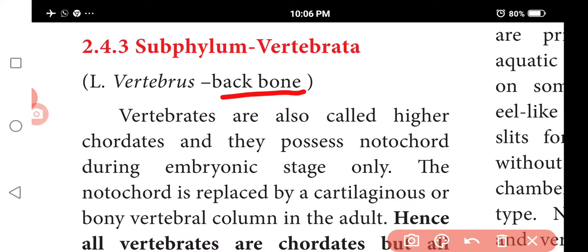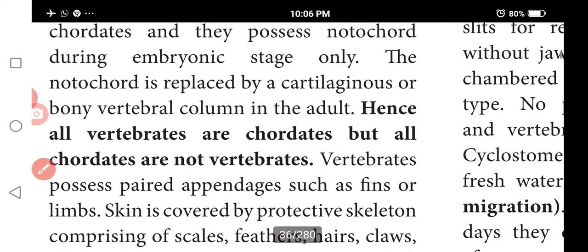At the first stage, the notochord or backbone is cartilaginous tissue. It is made up of cartilage. After that it forms the backbone. So we say all vertebrates are chordates, but all chordates are not vertebrates.